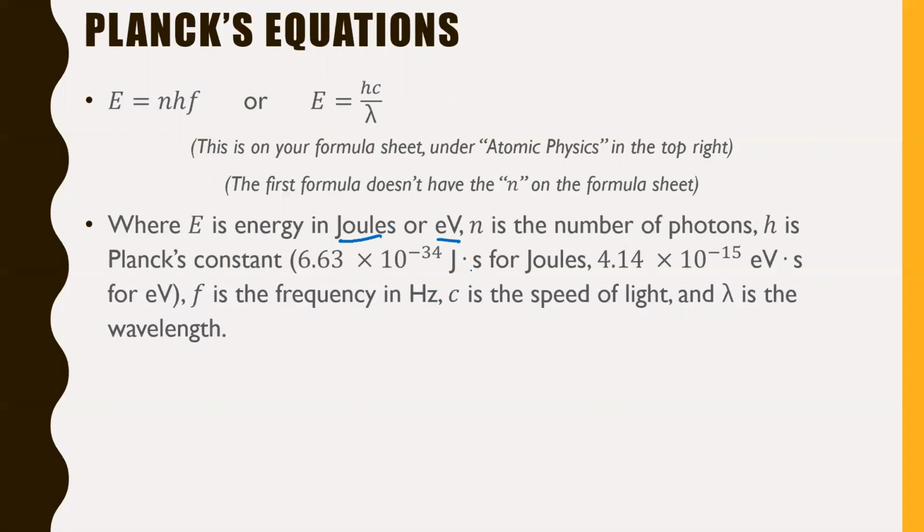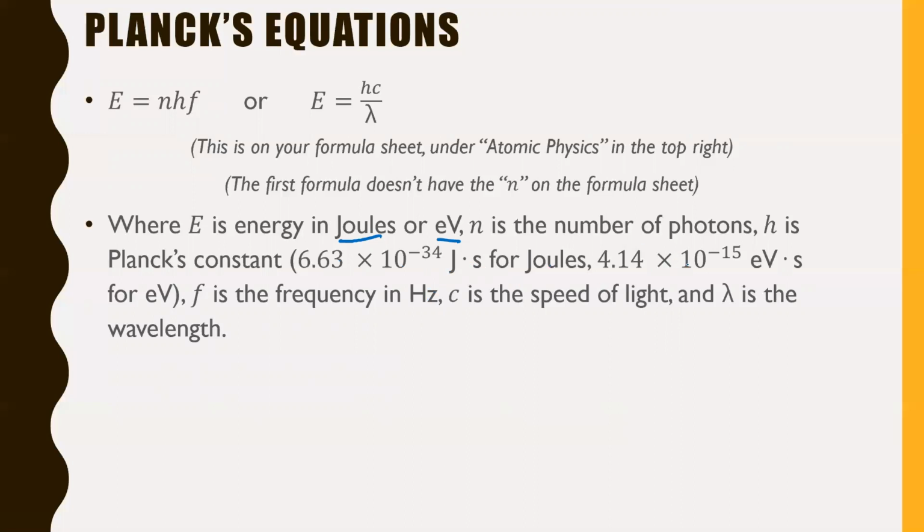n in this equation would represent the number of photons that you have. h is Planck's constant. This is on your formula sheet in the data section. There are two different values for it. 6.63 times 10 to the negative 34. That's like the smallest number we've ever seen in this course. And the units are joules times seconds. That would be used if you wanted to find your energy in joules.